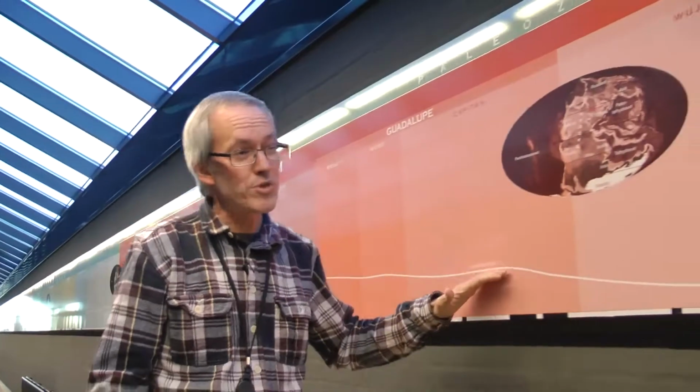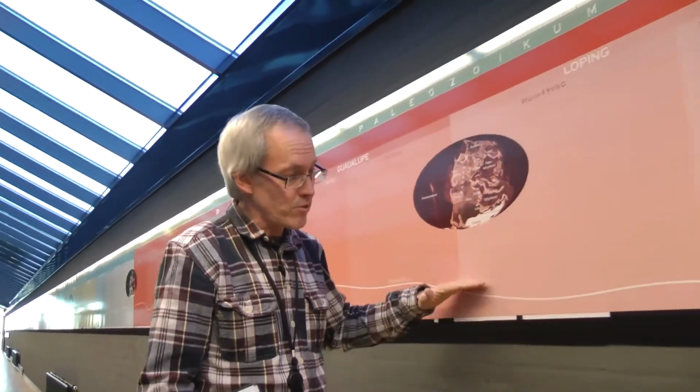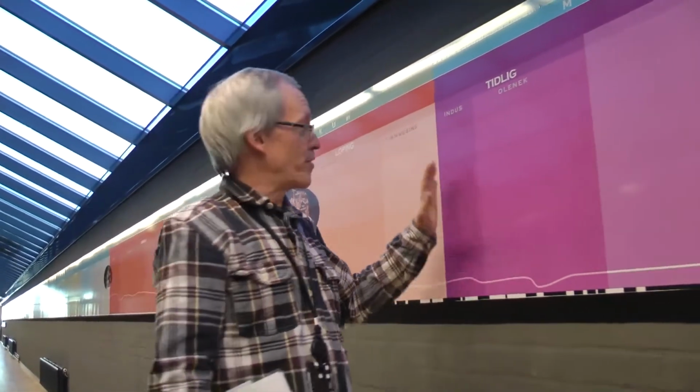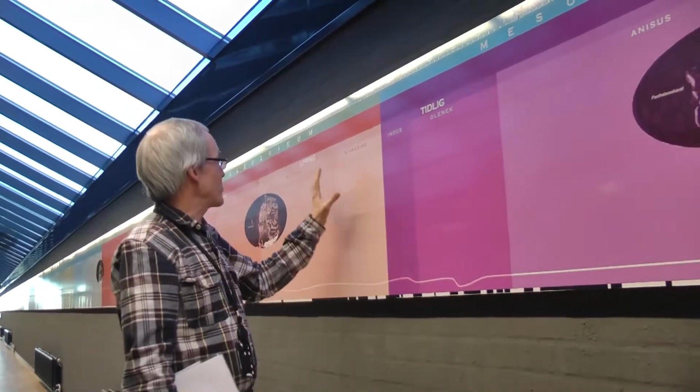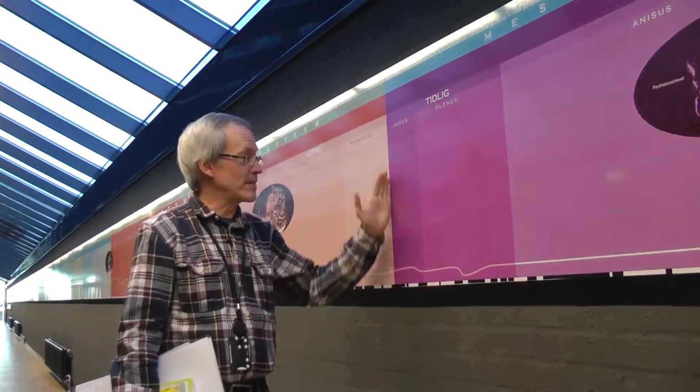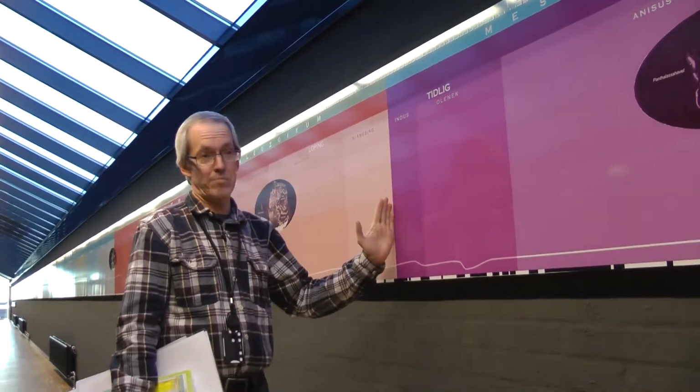Then we go into the Permian, where all the continental plates have coalesced into one supercontinent. And more or less, continental drift locks up, so we have very low sea level. There's no seafloor spreading to speak of. So the ocean basins expand or sink, and so we have extremely low sea level. We have an enormous extinction of life. At this boundary between the Permian and the Triassic, about 95% of the number of species disappear.